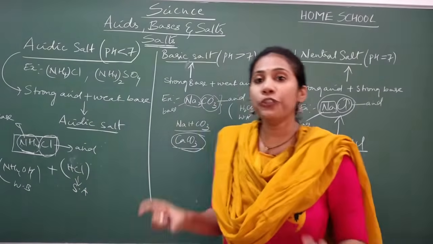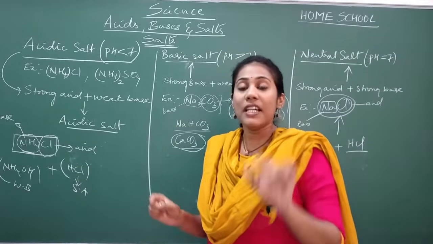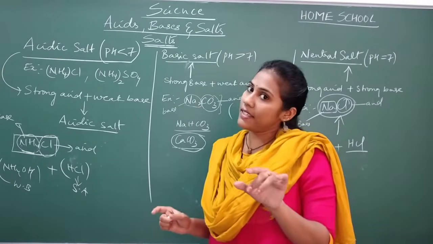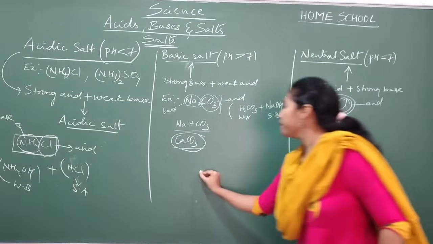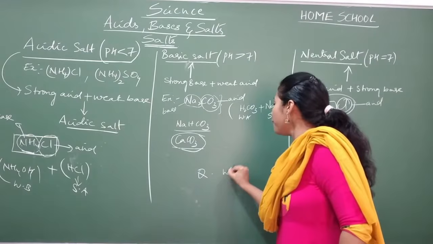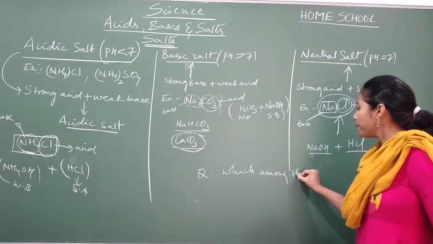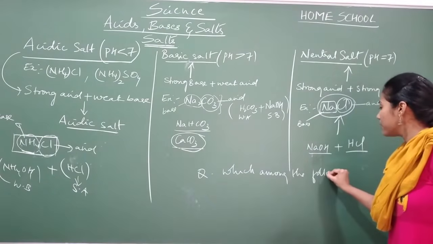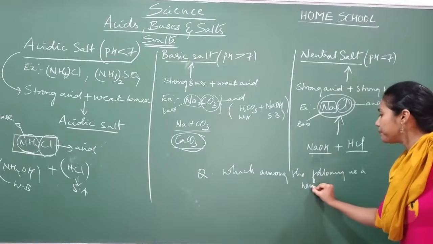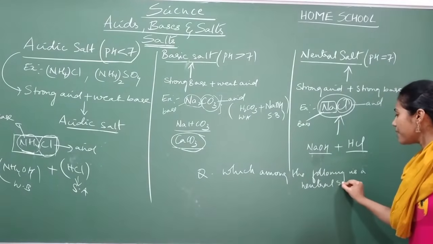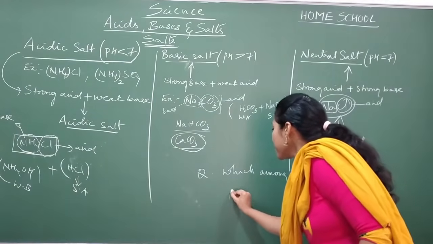And now you have a question. I am giving you one multiple choice question. Try to give its answer in the comment box. The question is, which among the following is a neutral salt?